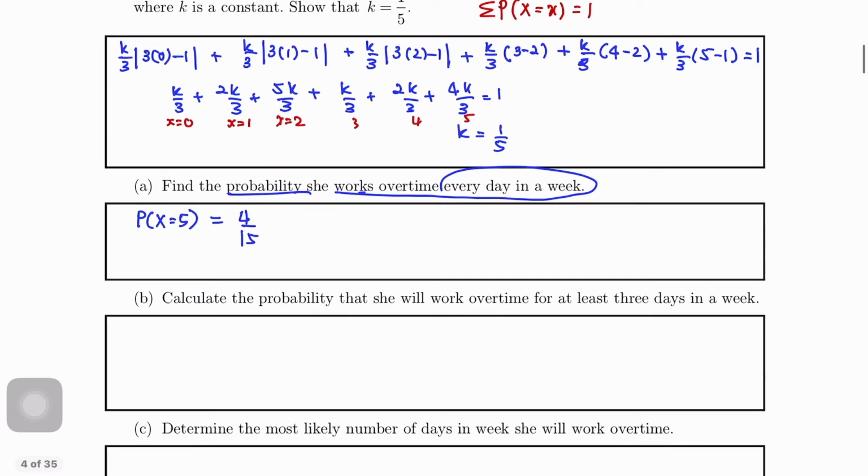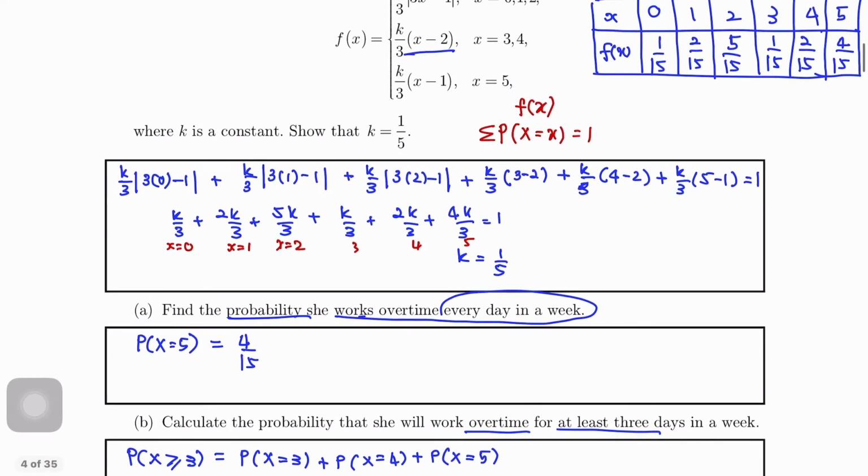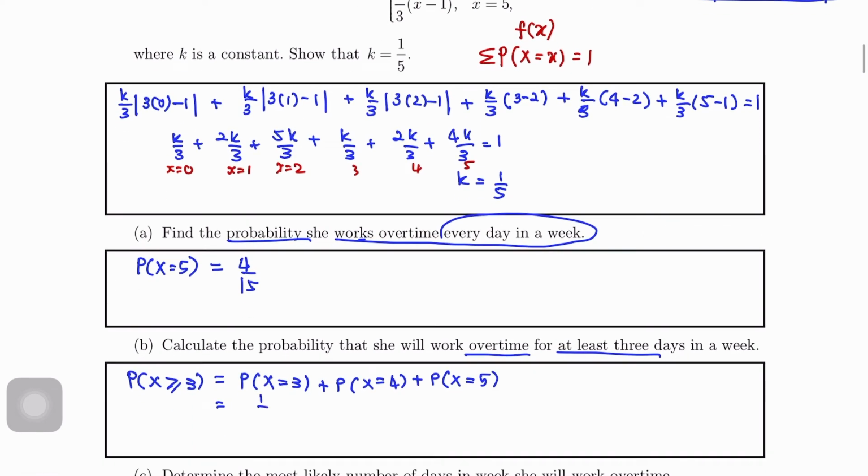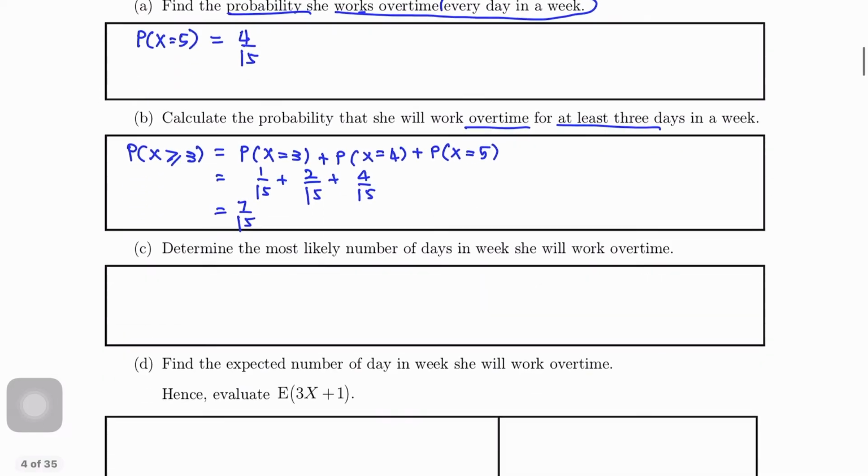Next, calculate the probability she will work at least 3 times. So, at least 3. So, probability X at least 3. So, we need to find X equals to 3 plus Px equals to 4 plus Px equals to 5. Okay. So, 1 over 15, 2 over 15, 4 over 15, so that the answer will be 7 over 15.